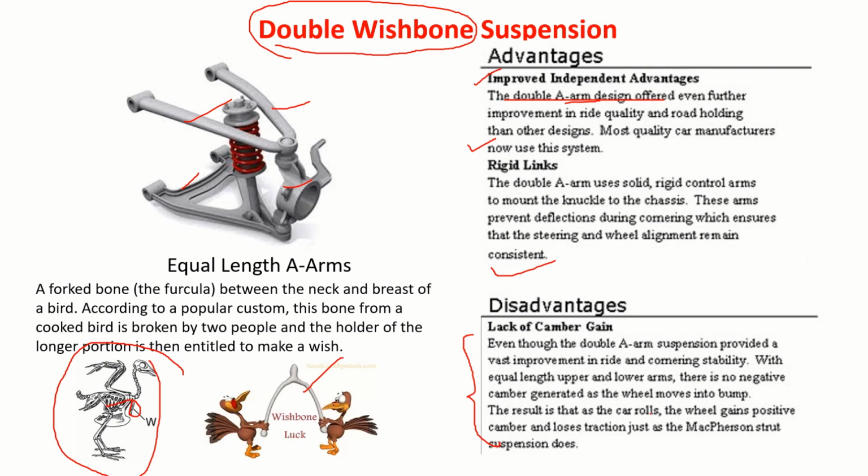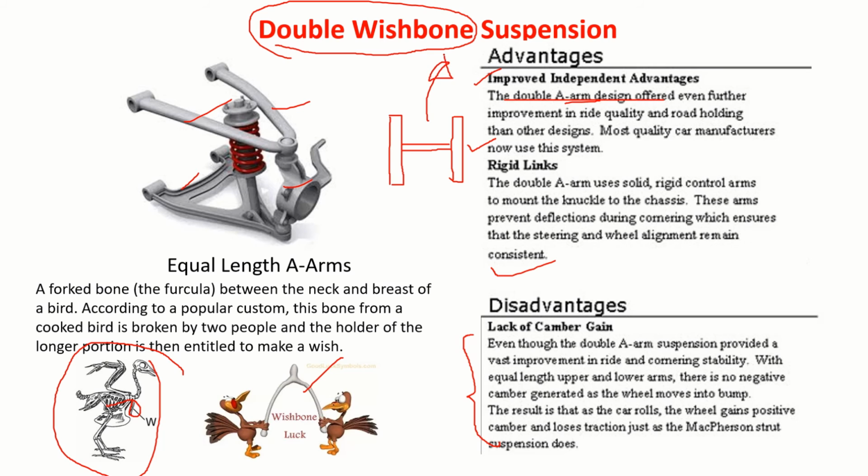This results in the wheel gaining positive camber as the car rolls, and losing traction, just as the MacPherson strut suspension does. What it means is this. Suppose you have wheels like this. These are front wheels.